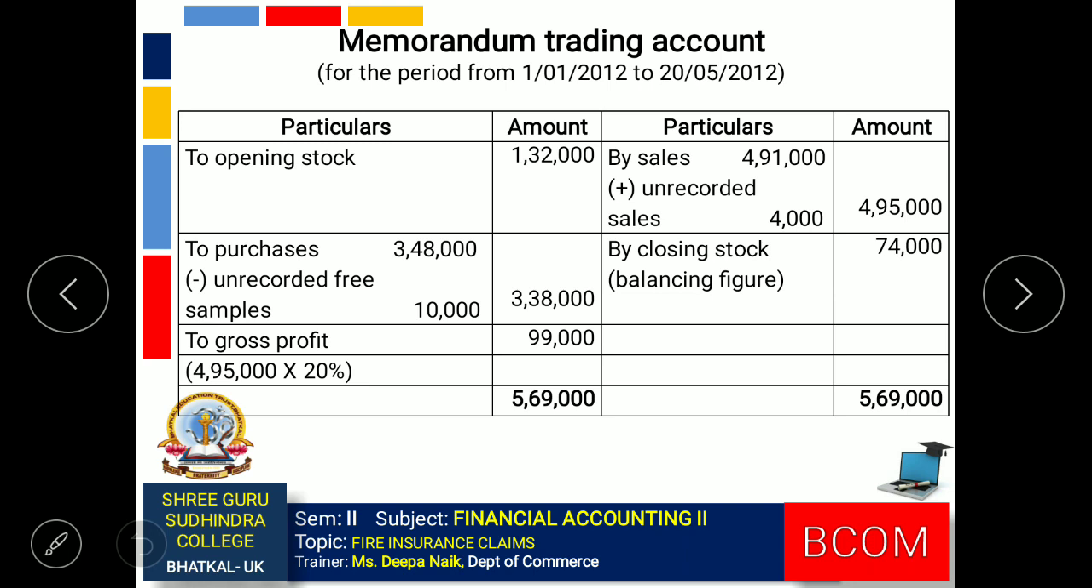The gross profit is 20% on sales. So 20% on 4,95,000 comes to 99,000. So the closing stock for the current year is 74,000. So this is the stock on the date of fire.